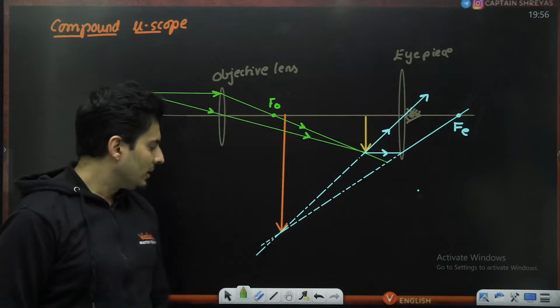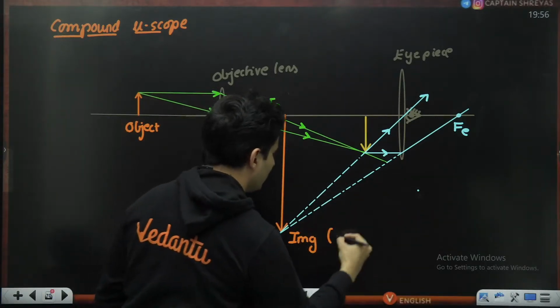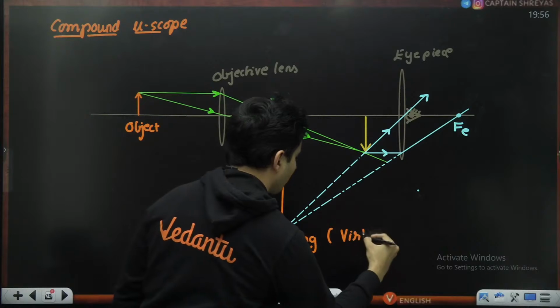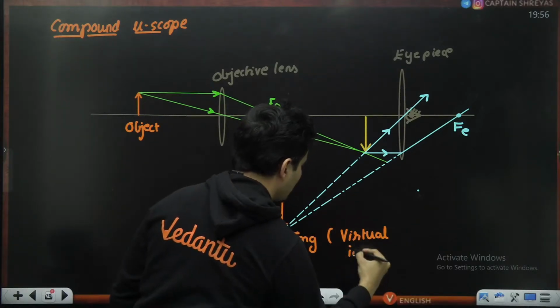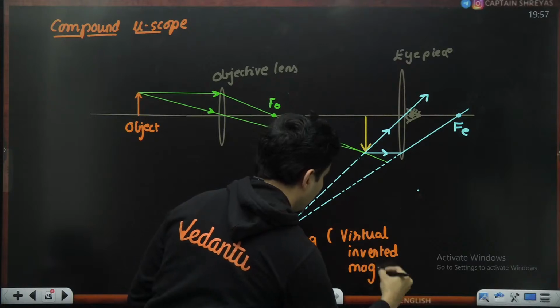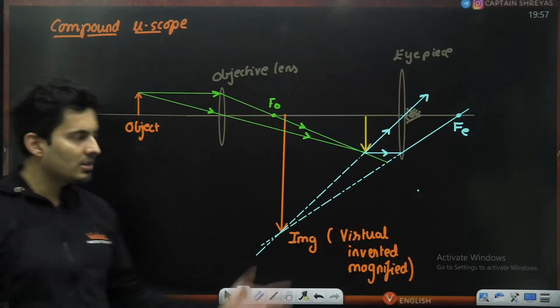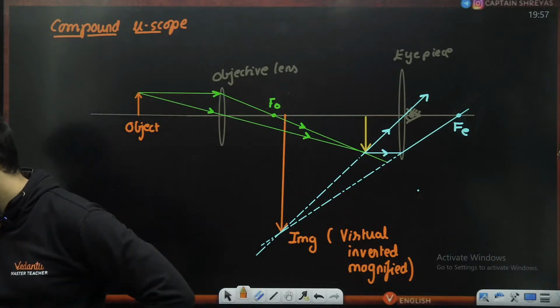So this is how the ray diagram will be. This is the final image. That final image is virtual. It is also inverted, and it is highly magnified. So you can keep in mind all these things. That's how you can do this.